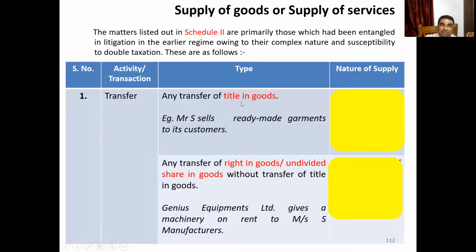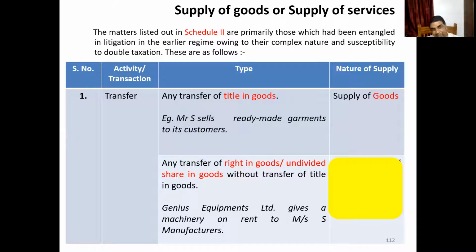When any transfer of title of goods is involved, for example, Mr. S sells ready-made garments to its customers. Garments are sold to the customer. The title or the ownership of the goods is transferred to the customer. Now, if that is the thing, there is a transfer of goods where title is transferred. What do you think? It is a supply of goods or supply of services? Goods. It is supply of goods. You are absolutely right. This is supply of goods.